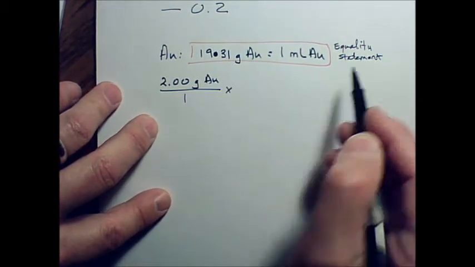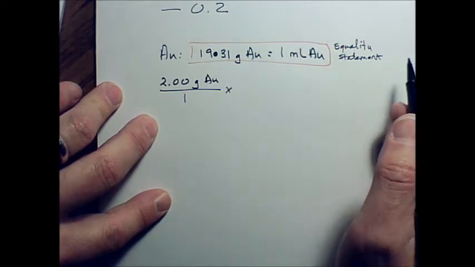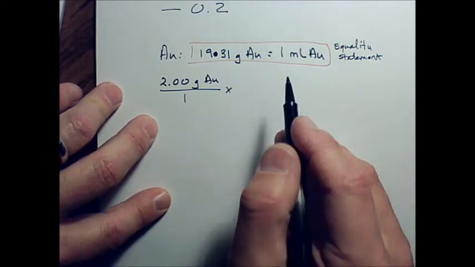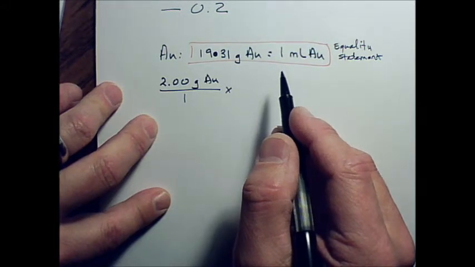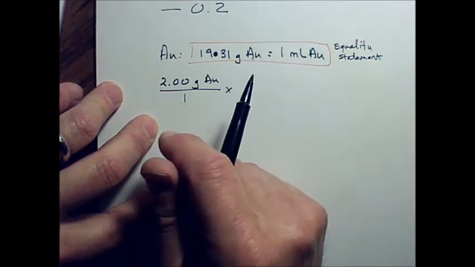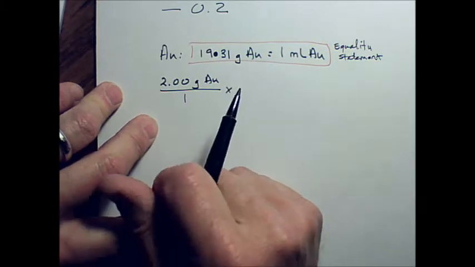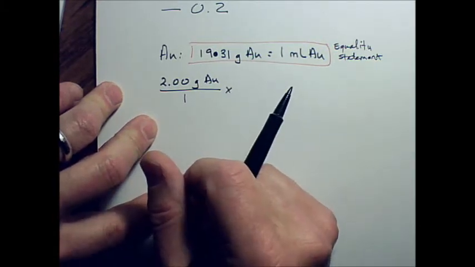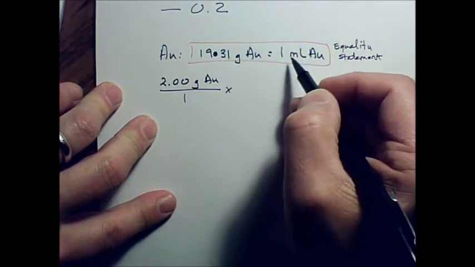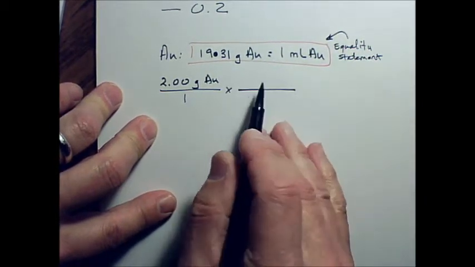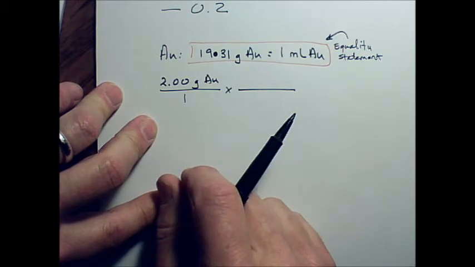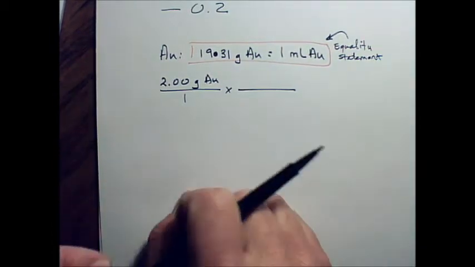Anytime you build a conversion unit, you have to first have an equality statement. In this class, it is required that for you to have a conversion unit, you must first write the equality statement to justify it. So this is an equality statement right here. From that equality statement, I can build a conversion unit. And a conversion unit in this class is a fraction.